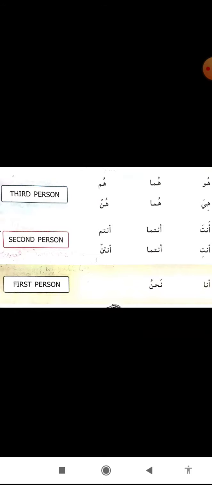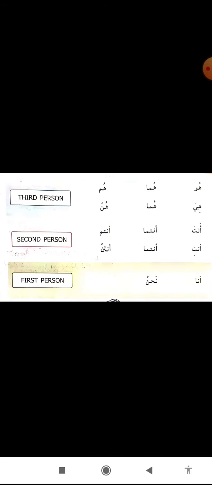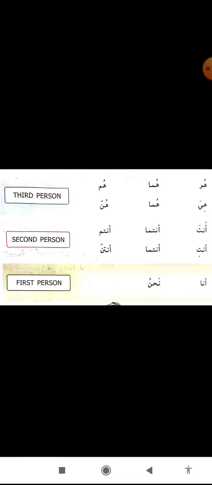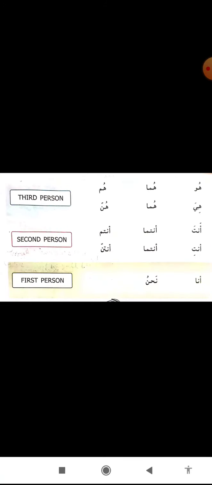So this is the detached pronoun. One more thing you have to remember: in Arabic, gaib means third person, mukhatab means second person, and mutakallim means first person. Gaib third person, mukhatab second person, mutakallim first person. Okay, you have to remember this.